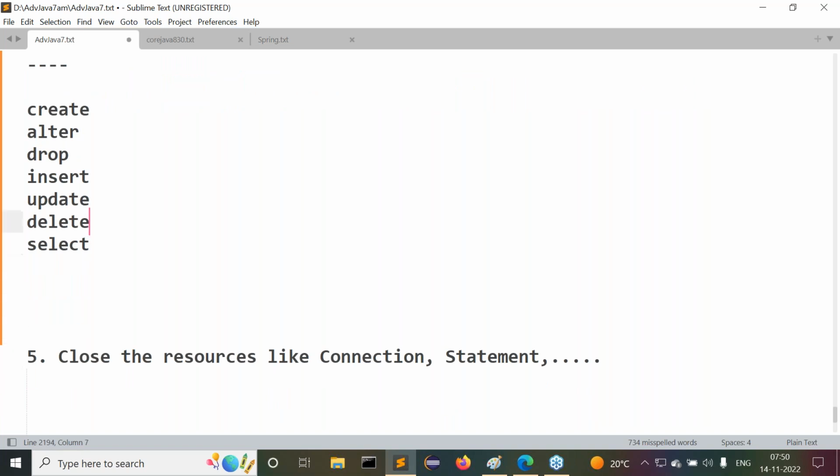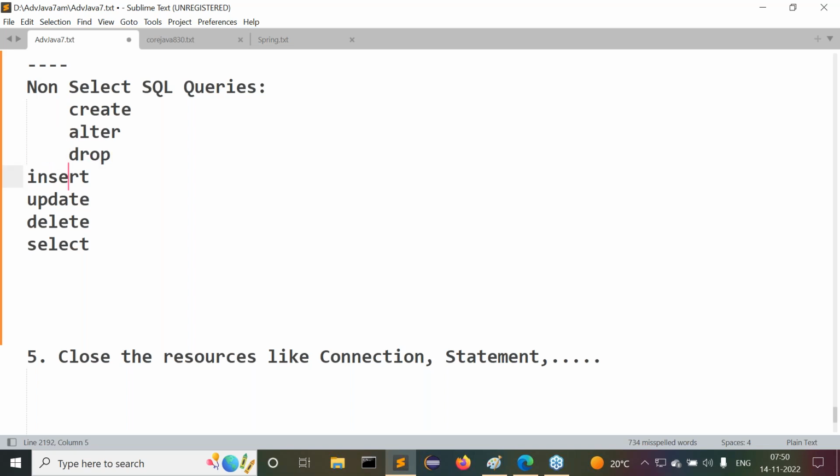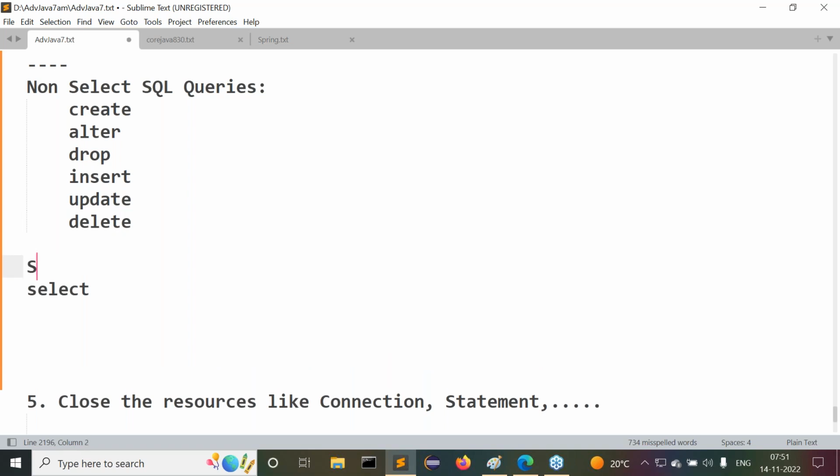Now understand this clearly. All these SQL queries are divided into two groups. What are the two groups? The first one is non-select SQL queries. Under non-select SQL queries, what is available? Create, alter, drop, insert, update, and delete. Then the second category is select SQL queries. Under select SQL query, there is only one query. What is this SQL query? Select.